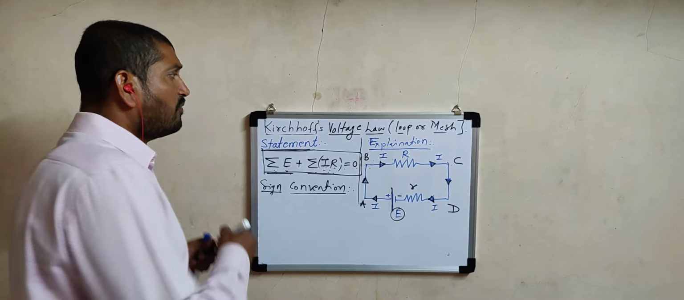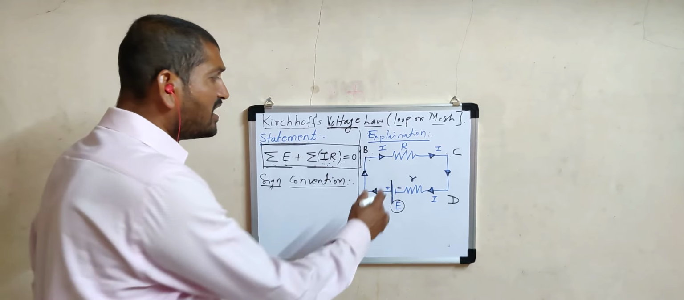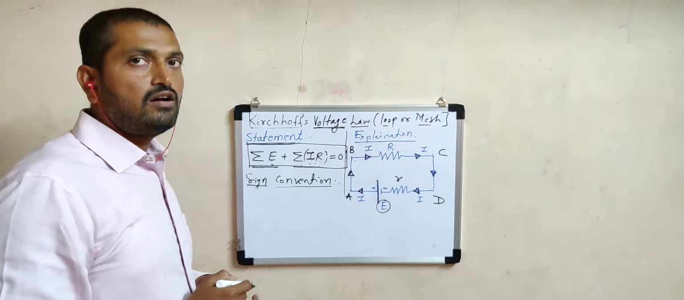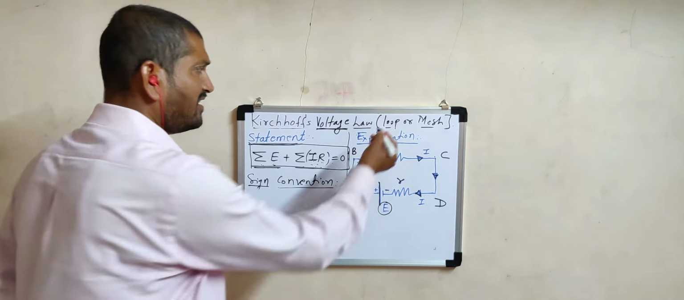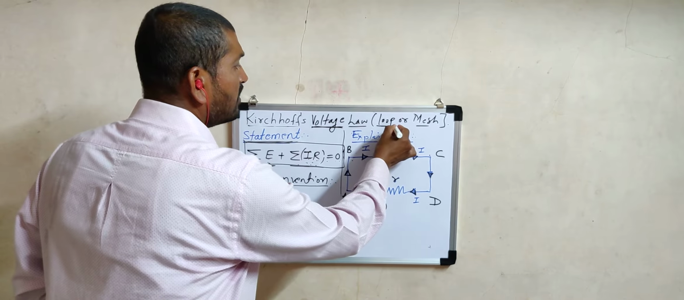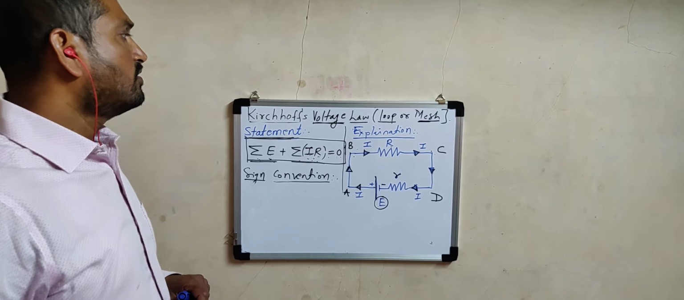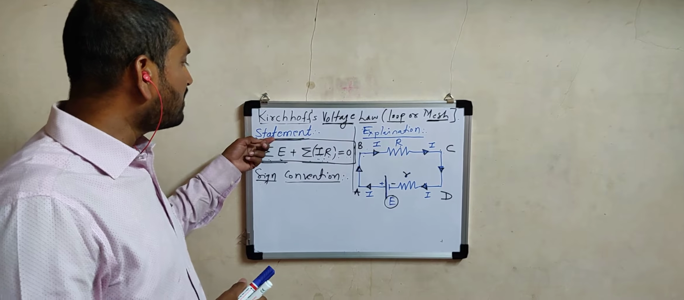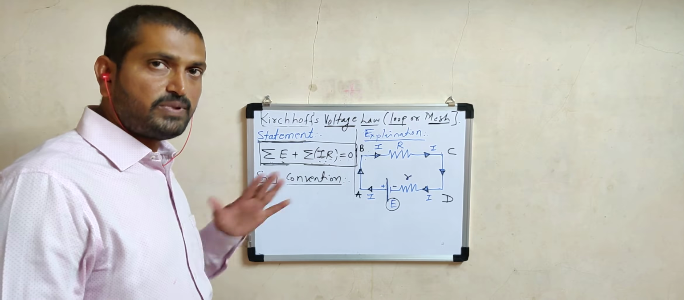Now first of all, why is it called a voltage law? The reason is that it gives us an idea about the distribution of voltages in a given electrical circuit or in a given closed loop or closed mesh, and hence another name is Kirchhoff's loop law or Kirchhoff's mesh law. So we are going to consider a systematic study of this law: first of all, the statement, then sign convention if required, and then lastly the explanation.